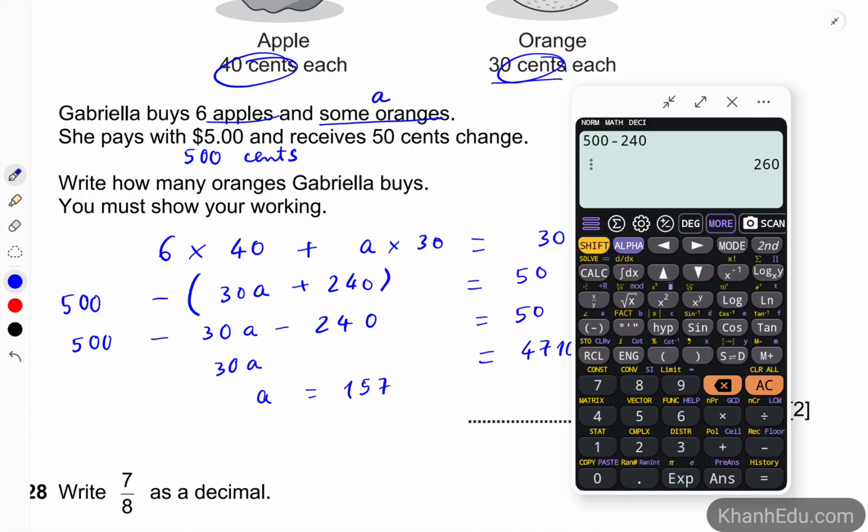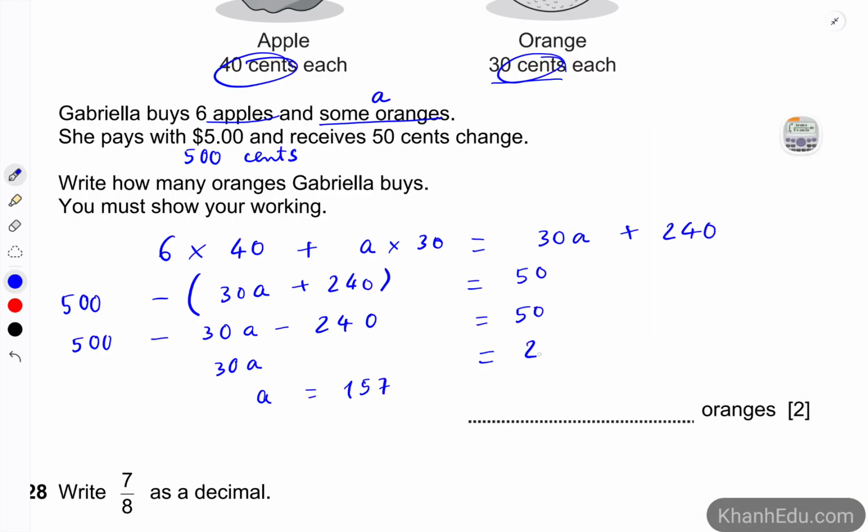And minus 50, 210. So 210 divided by 30 is 7. So she buys 7 oranges.